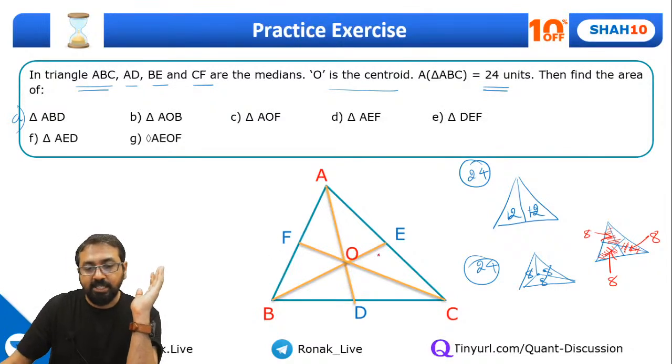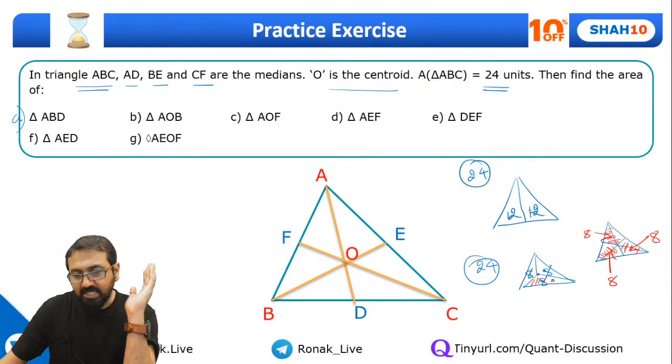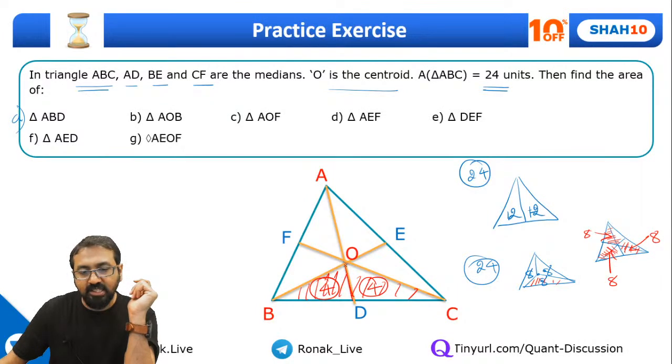In fact, let me tell you one thing. So we know this part is 8. So can I say this complete part is 8? That is, BOC is 8. So this has to be 4 and this has to be 4. Why? Because in triangle BOC, this OD is nothing but a median again, because D is the midpoint of BC. So OD is a median in triangle BOC. So the complete area of triangle BOC is 1/3 of the complete triangle, that is 8 units, so these two should be the same, 4, 4. So now you have got all the answers. This is also 4, this is also 4, this is also 4 and so on and so forth, right?